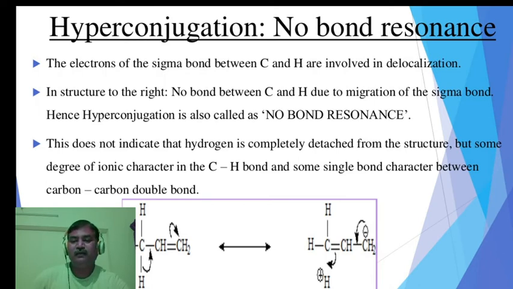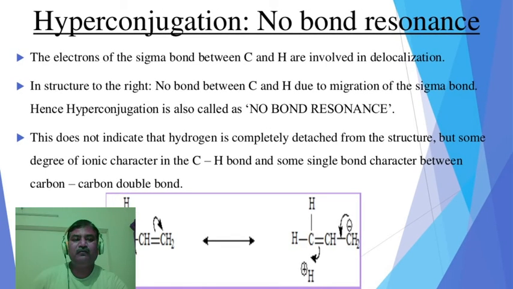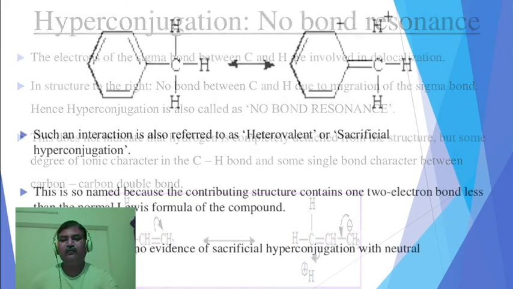And third, this does not indicate that the hydrogen is completely detached from the structure, but there is some degree of ionic character in the CH bond and the single bond character between the carbon-carbon double bond is changed. Is it right? Such a type of change is observed in hyperconjugation.